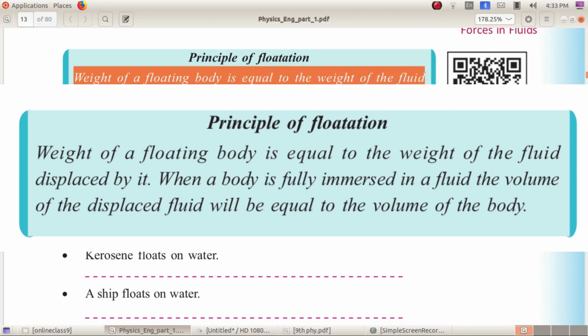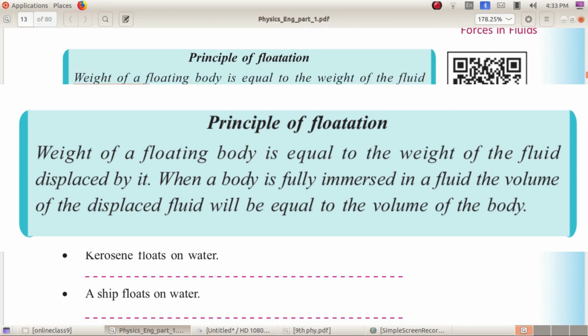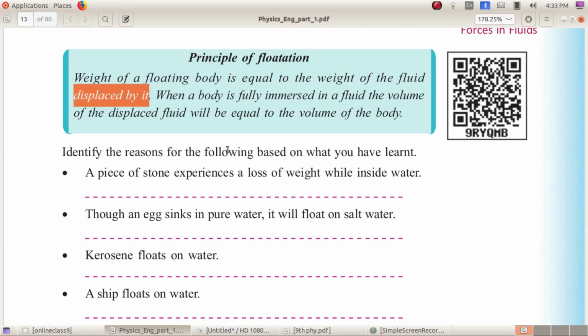When a body is fully immersed in a fluid, the volume of the displaced fluid will be equal to the volume of the body. The principle of flotation can be stated in two ways.